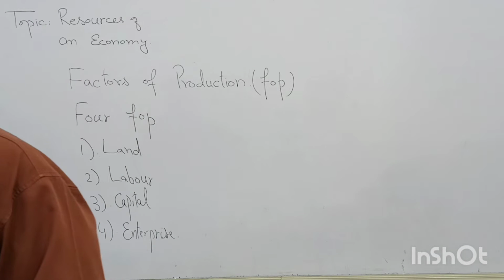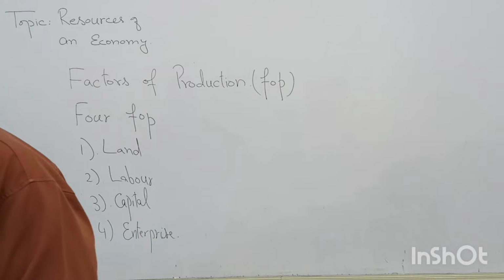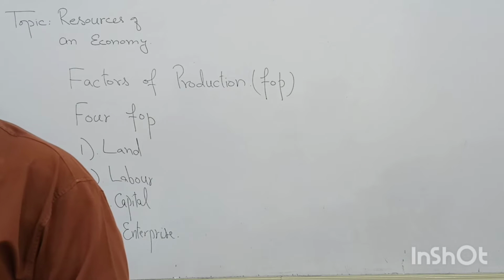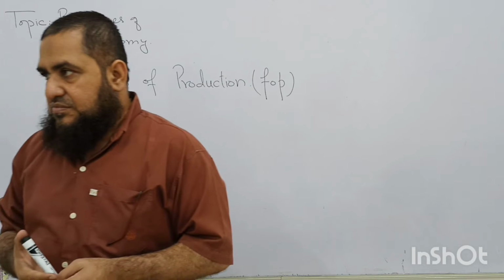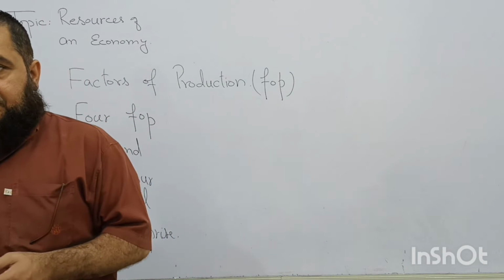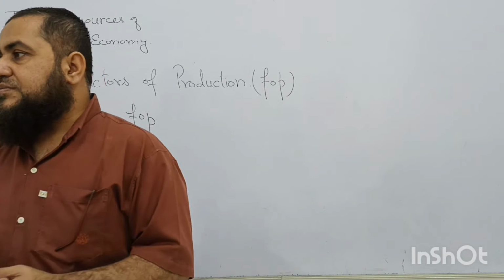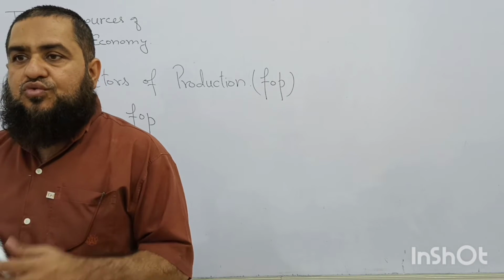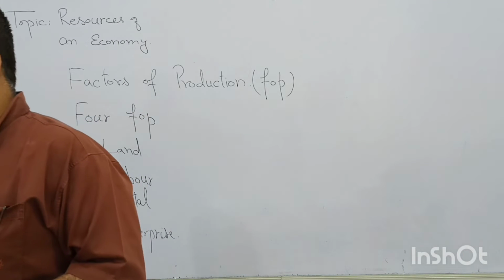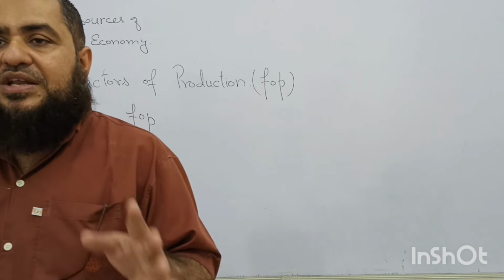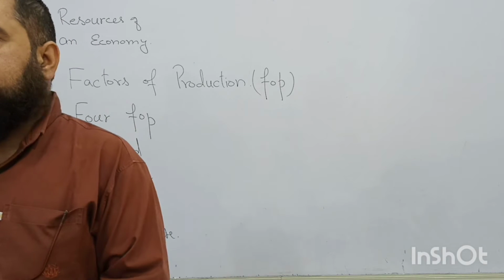What else? This is the area of the country where economic activities are taking place. First thing, whatever the territory a country is having, whatever the area is there, that is used for production and consumption purposes. Mainly we have two types of economic activities, production and consumption. So first of all, this is an area where economic activities will take place.